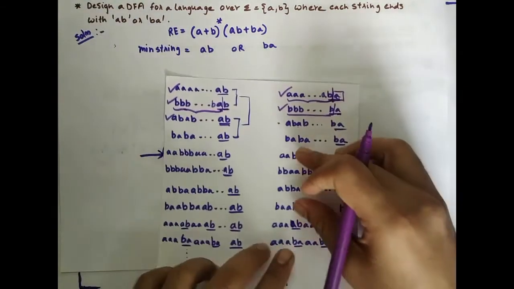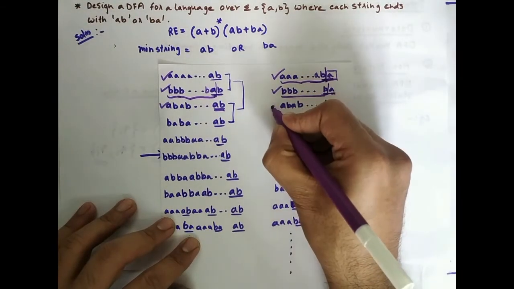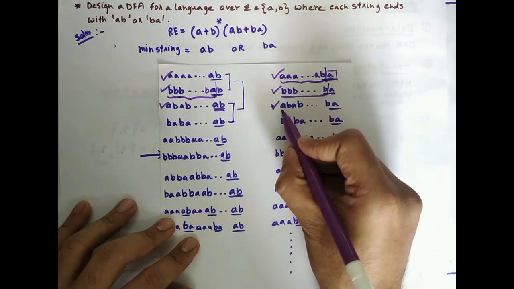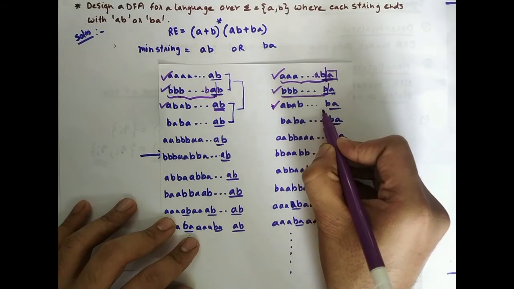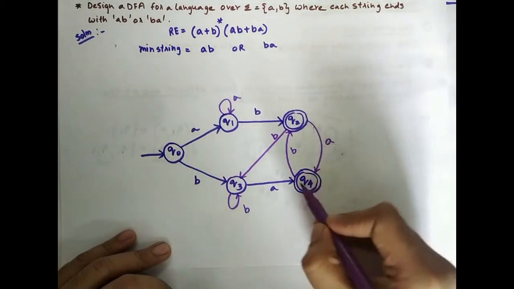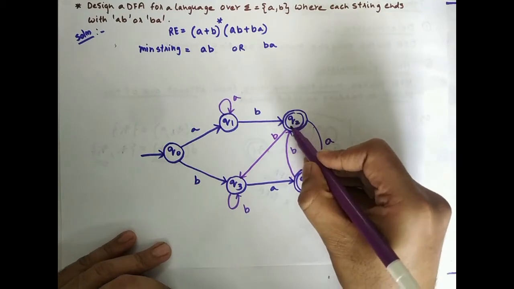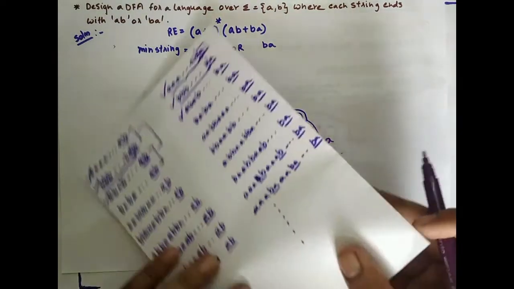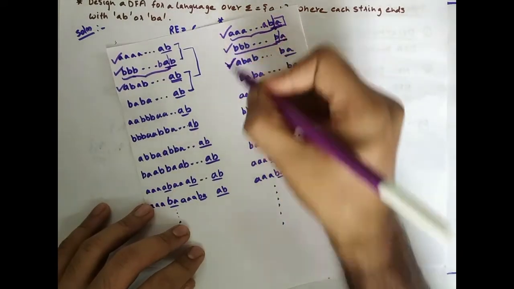So for this string to get accepted, the string was AB, AB, AB, it should end with BA. So A, B, then A, B, A, B, ending with B and A. Now it is accepted. Correct? So this string is accepted.